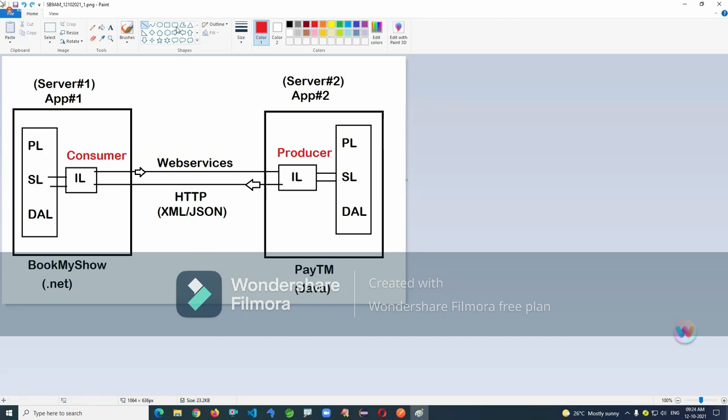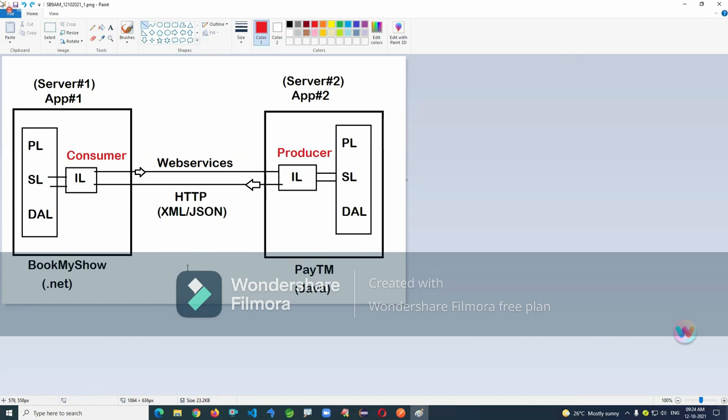If you want to load the money from credit card account or bank account, now bank is a producer and Paytm is a consumer. Understanding? Yes, one application can behave even as a producer and consumer too, based on the requirement, and it can connect with multiple producers and multiple consumers. Same kind of content is repeated here. But at least two applications required.